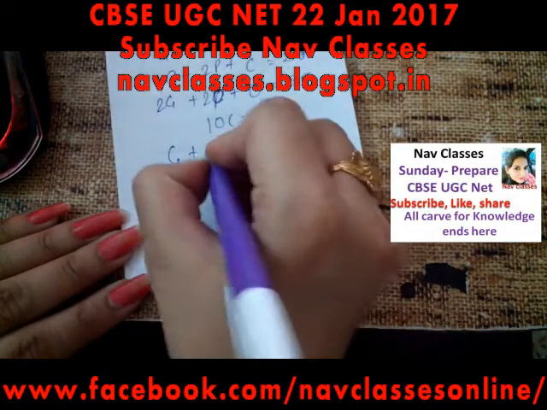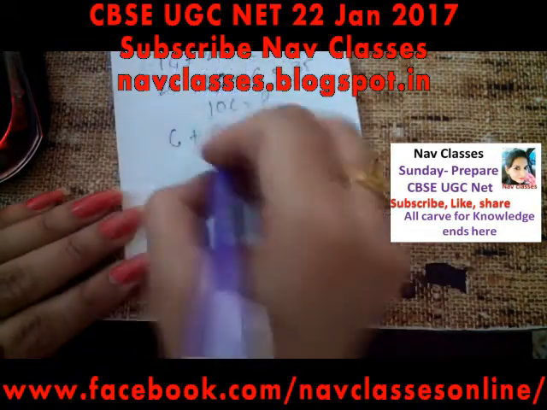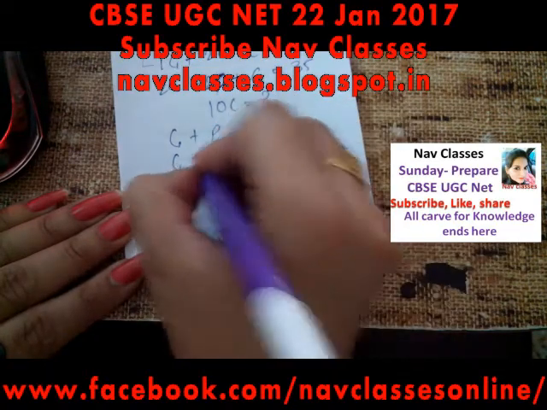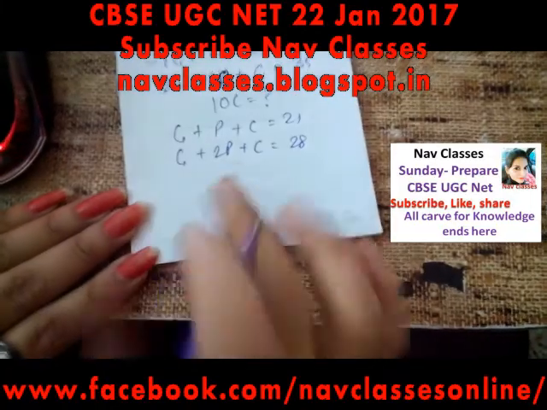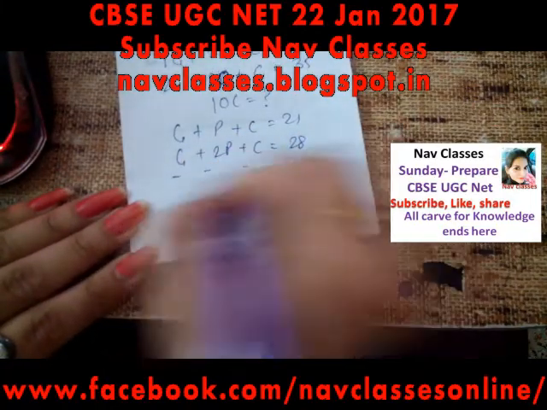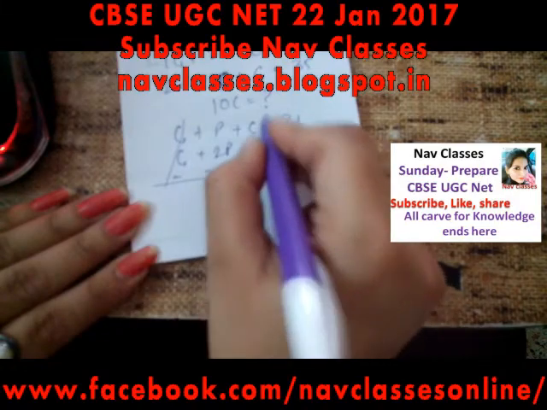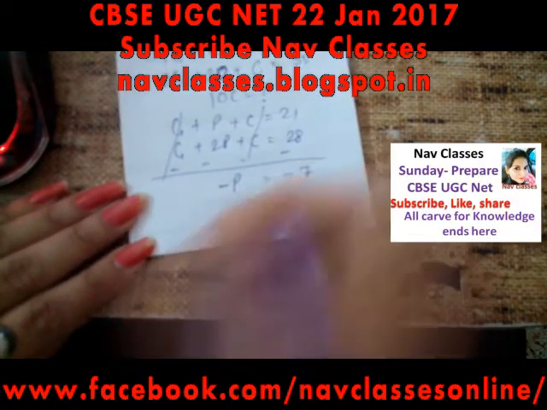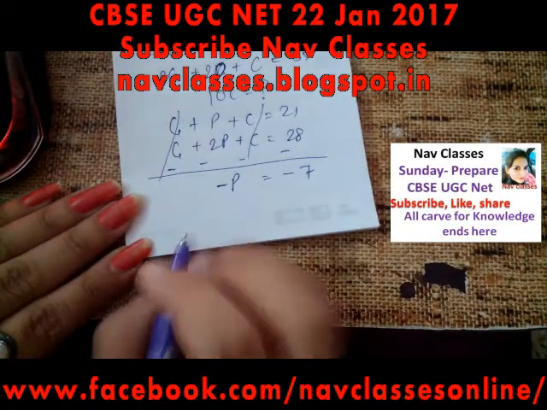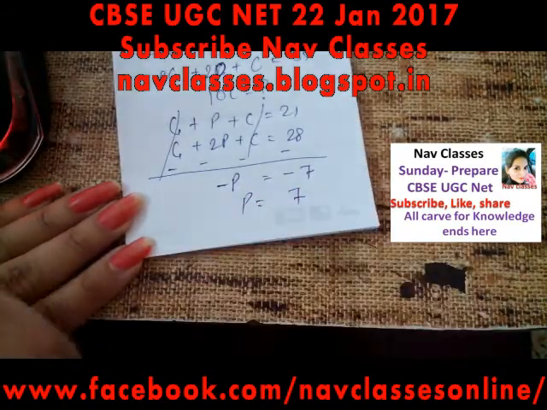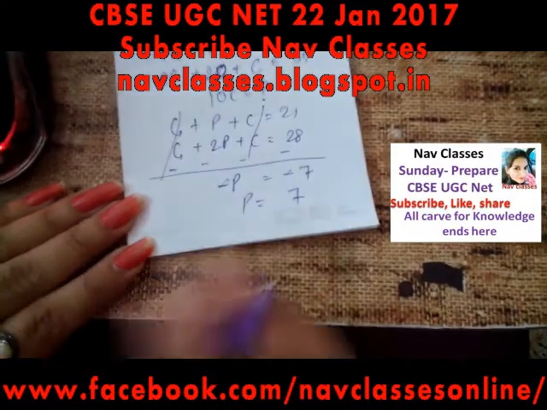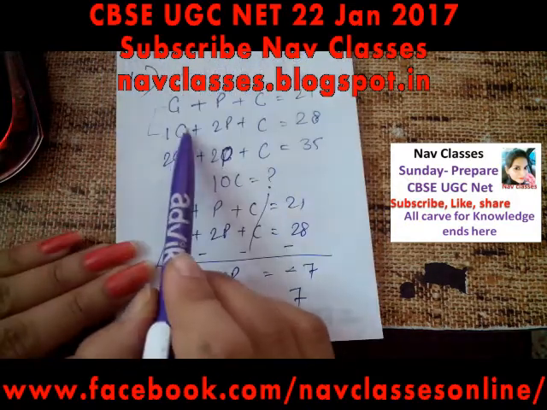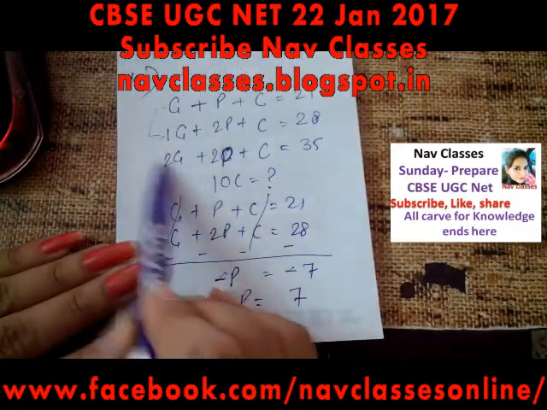So if we solve these equations, it turns out to be minus, and 1p is equal to 7. So now p's value is 7. Now we got the value of p. Now we will solve the next two equations, this and this.